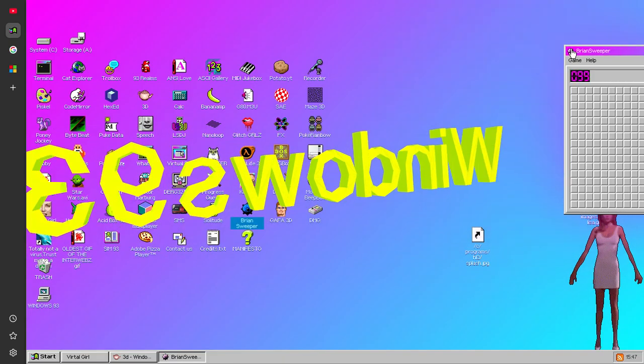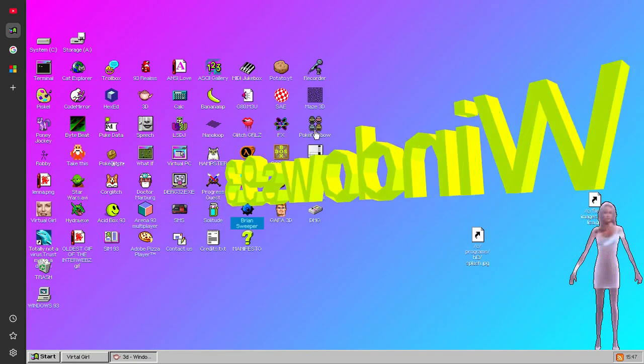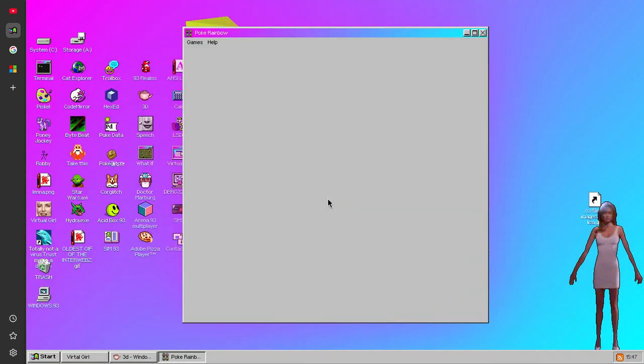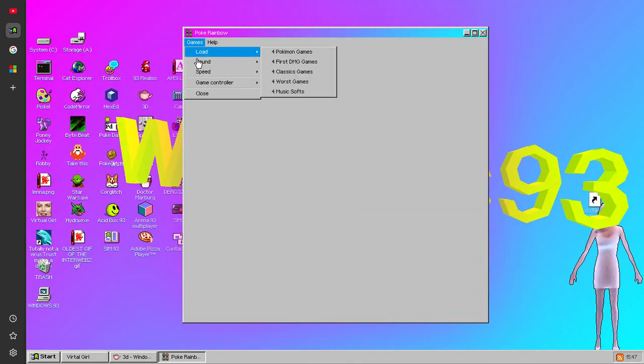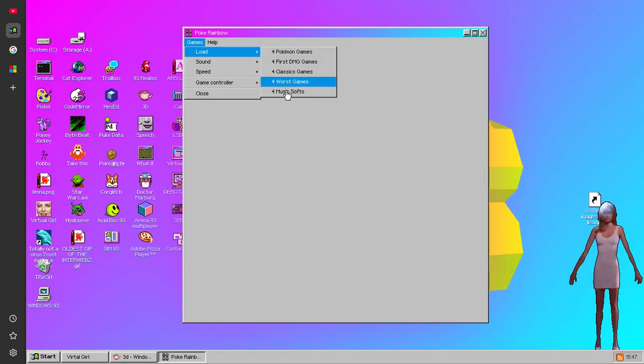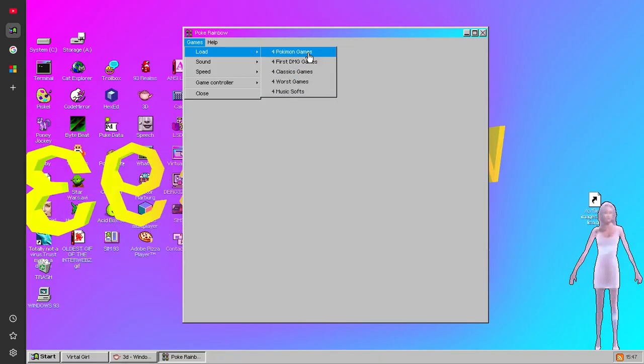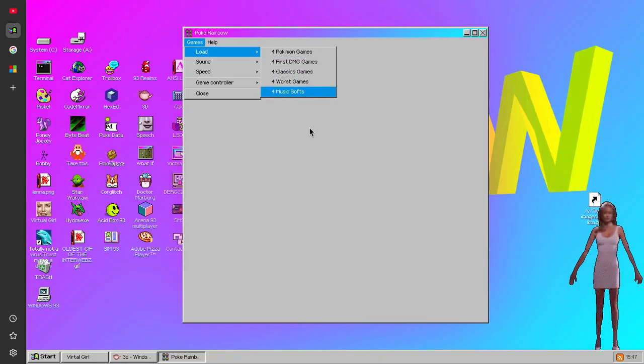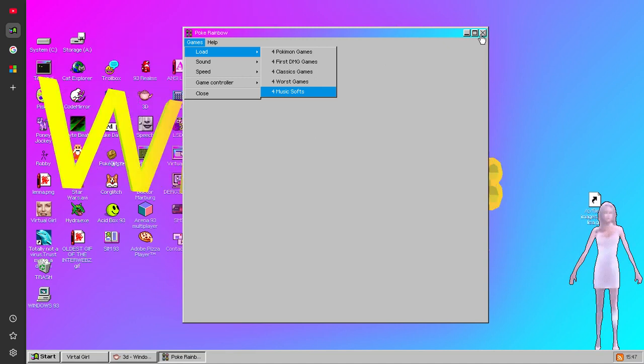Amazing, amazing, amazing. They also have Poke Rainbow, which I do believe might be an emulator, so be able to play classic games on this emulator. Nice.